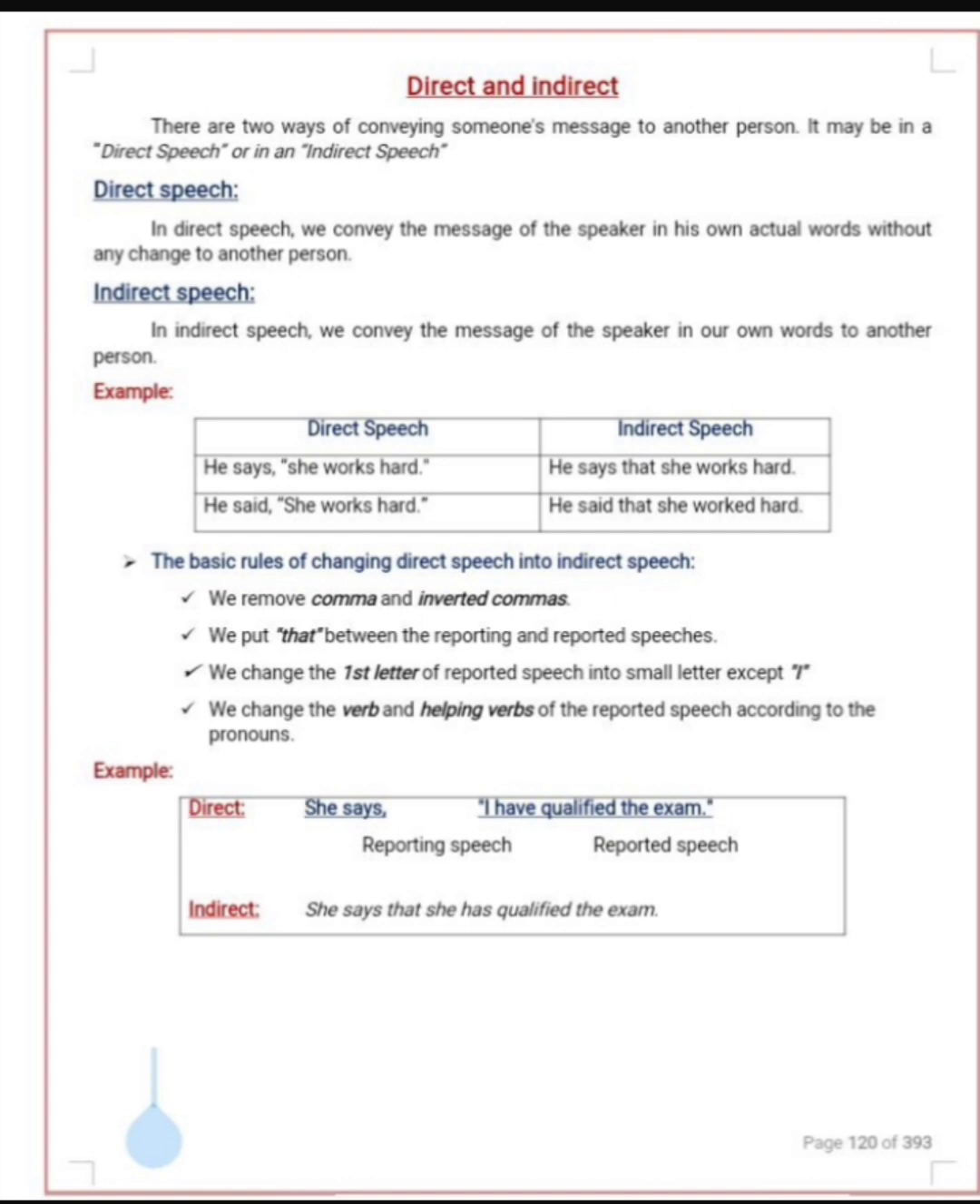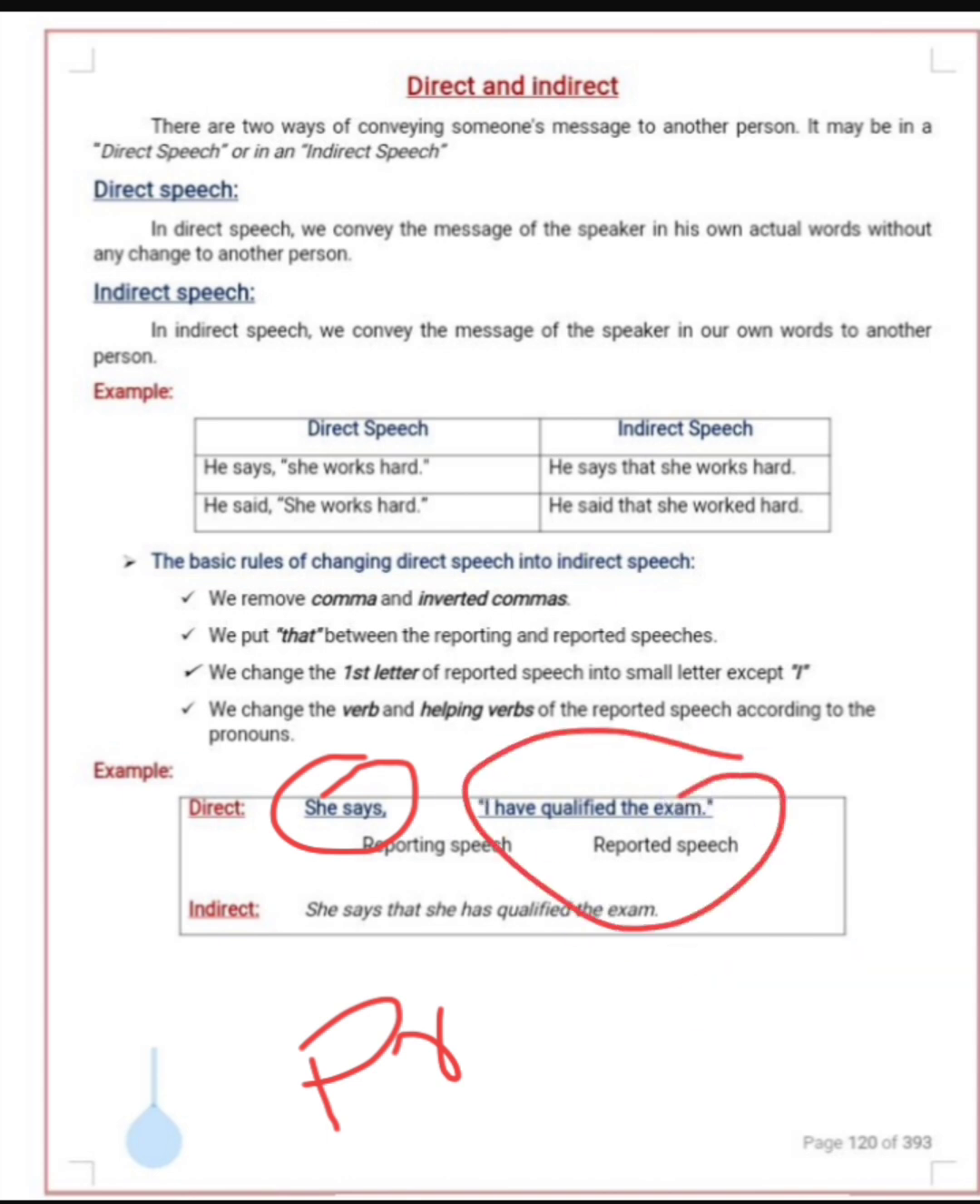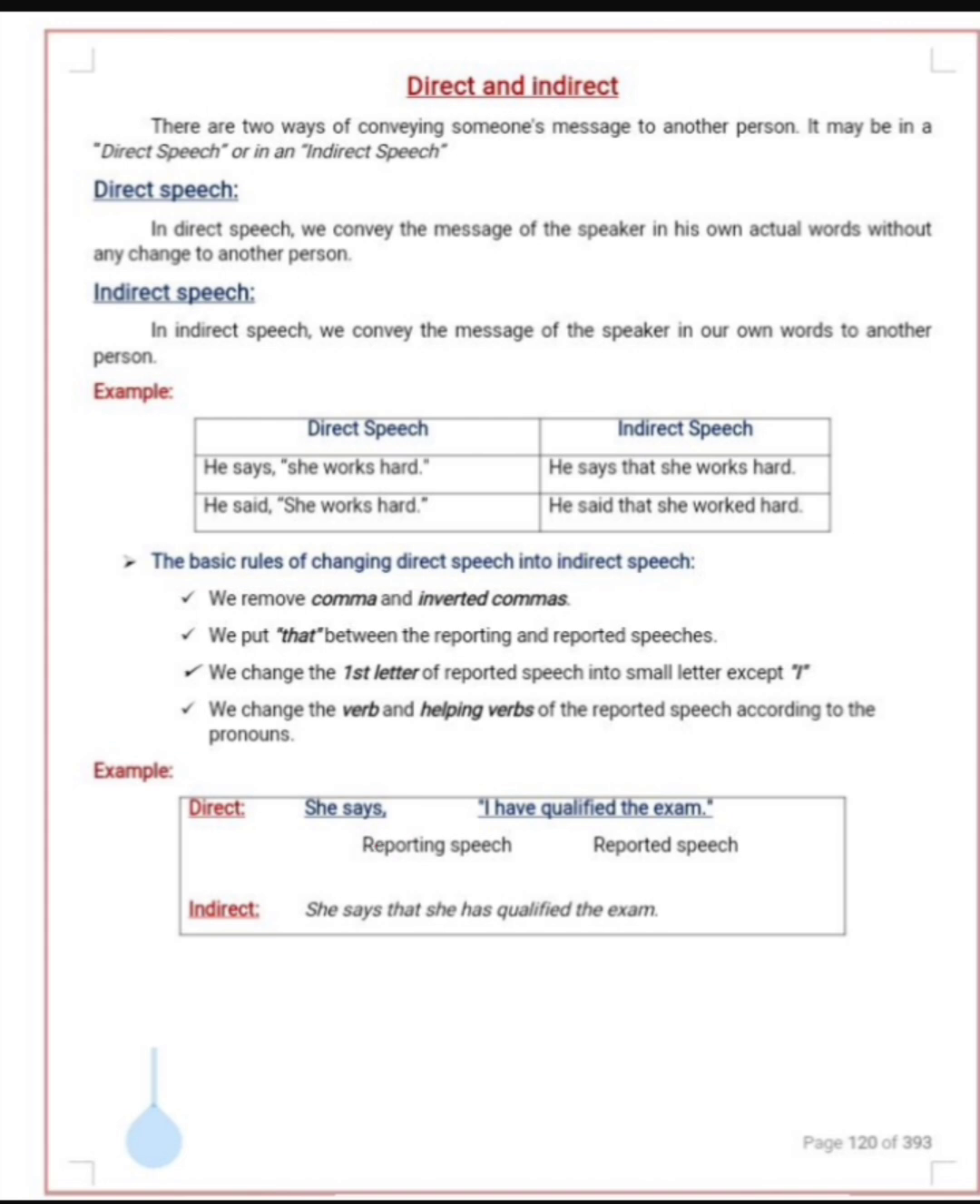Keep one thing in your mind, that whenever this reporting speech is in present or in future, the tense of the reported speech will not change. We cannot change that. If the reporting speech is in past only, then we change the tense of the reported speech. So keep this thing in your mind.